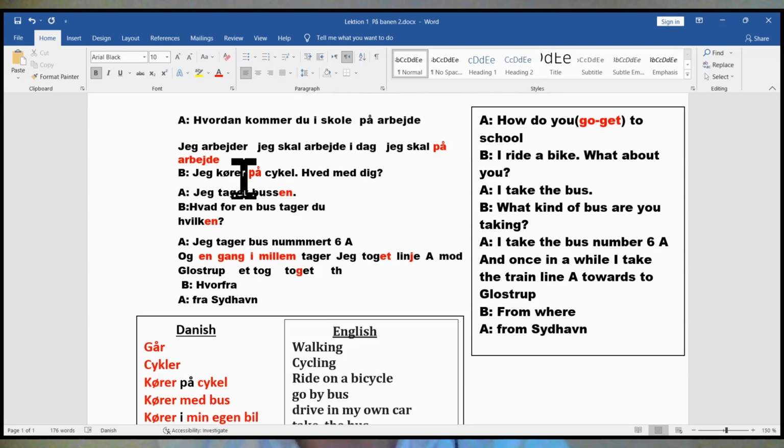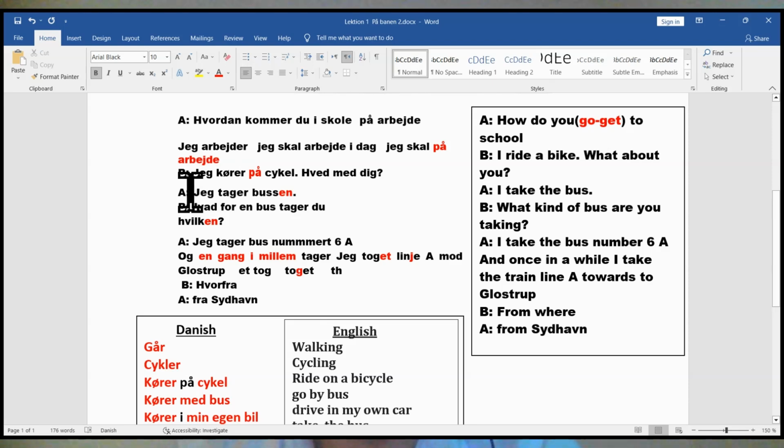Drive if you have a car, ride if you have a bike. Okay? So, jag kör på cykel. Vem är dig? What about you?